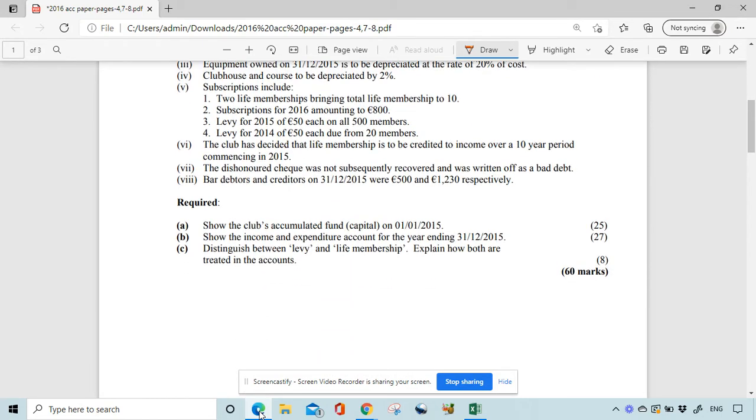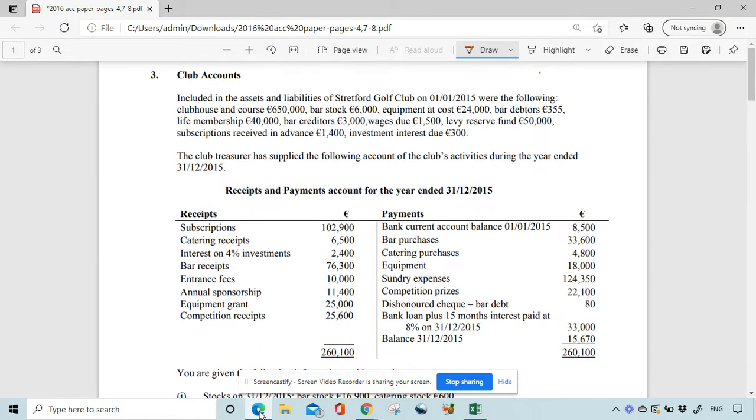Accumulated fund, 25 marks. Income and expenditure, 27 marks. And then a bit of theory: what's a levy? What's life membership? Explain how both are treated in the accounts for 8 marks. Never forget the theory. So let's get going first of all with accumulated fund.